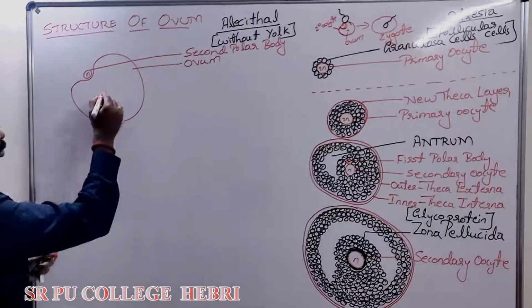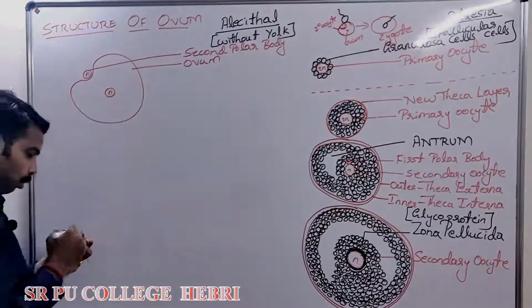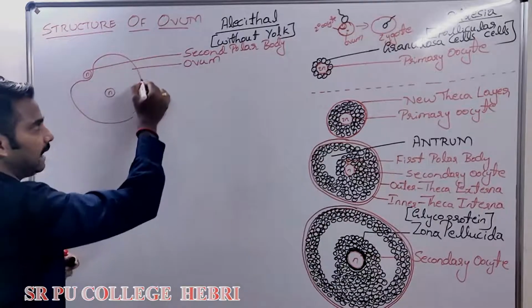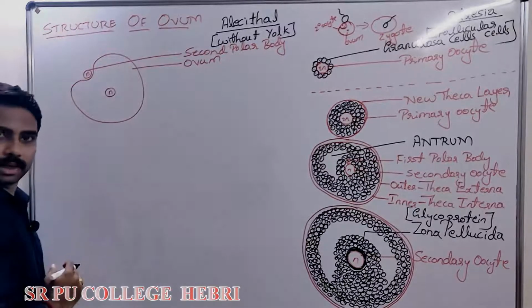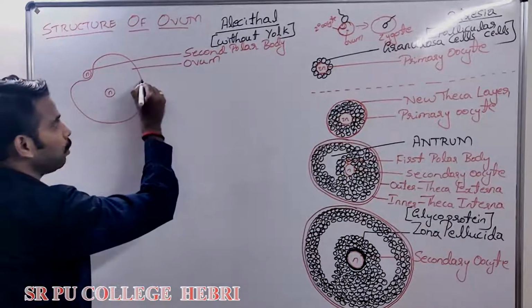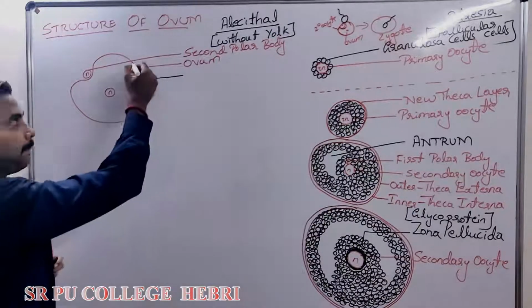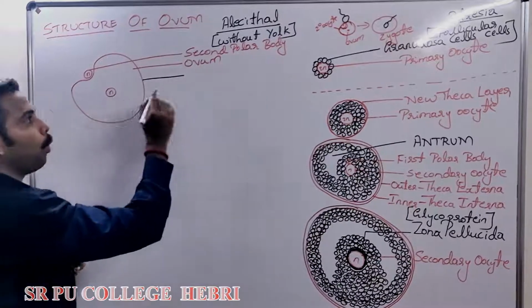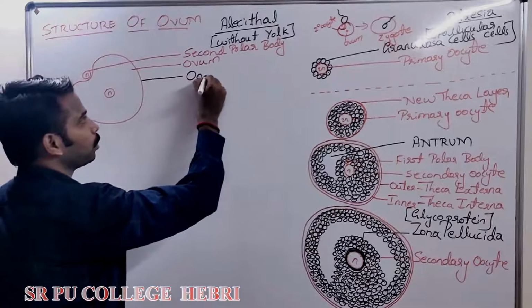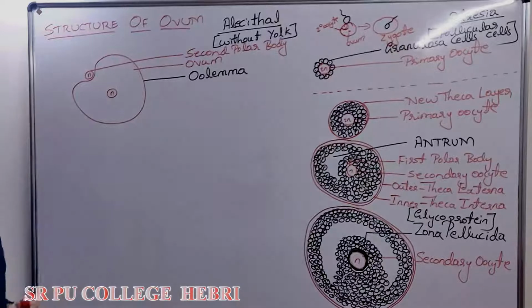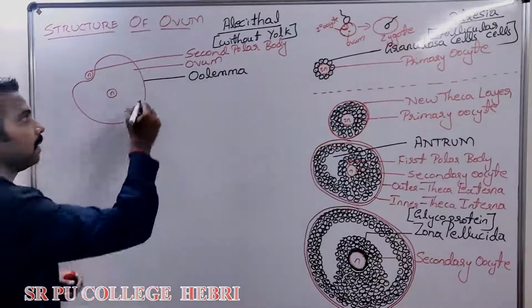Let us focus only on the structure of the ovum. Very simple. Now the ovum, like sperm, is a cell. So what is the outermost membrane of the cell called? Plasma membrane. The plasma membrane of the ova is called oolemma.